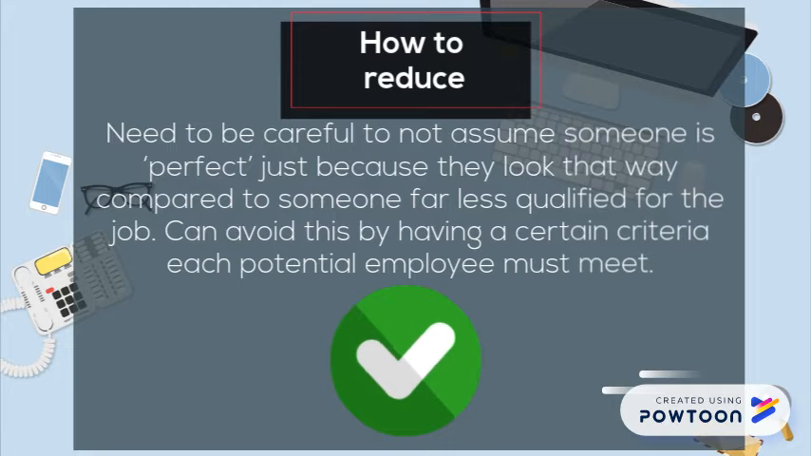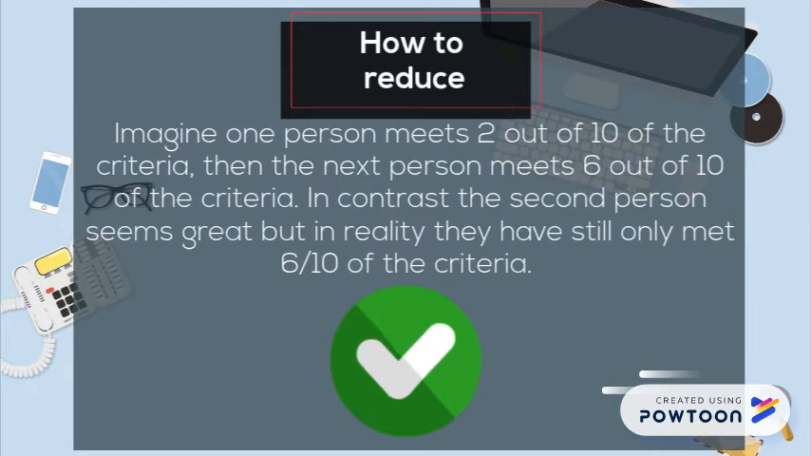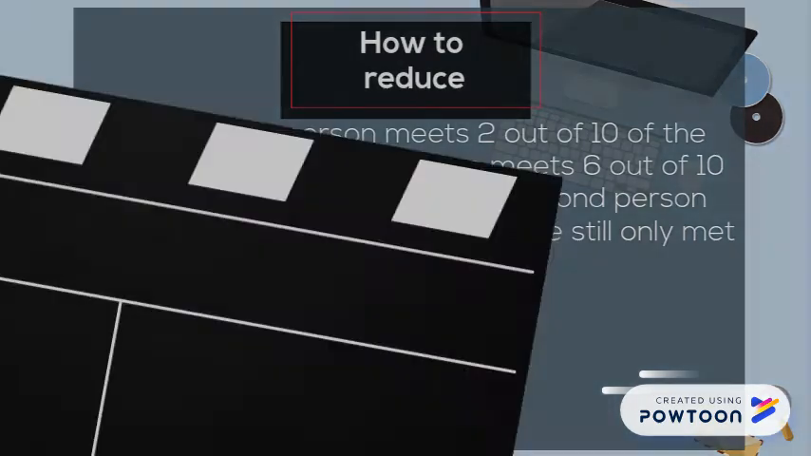We can avoid this by having a certain criteria each potential employee must meet. Imagine one person meets 2 out of 10 of the criteria, then the next person meets 6 out of 10 of the criteria. In contrast, the second person seems great, but in reality they still have only met 6 out of 10 of the criteria.